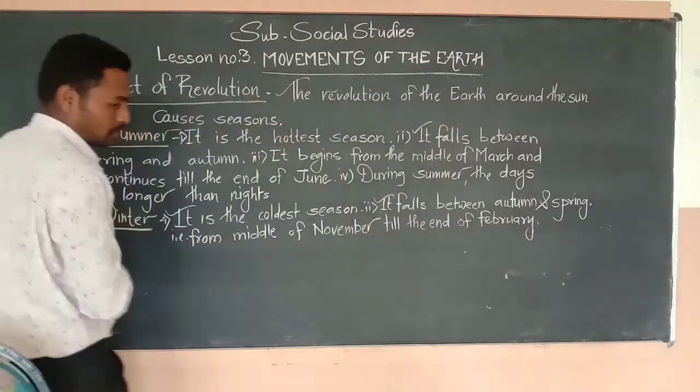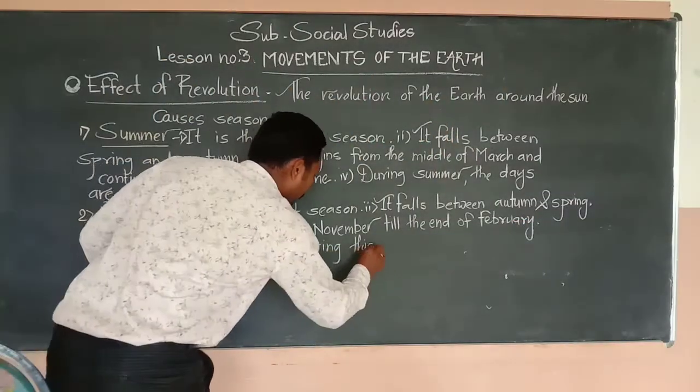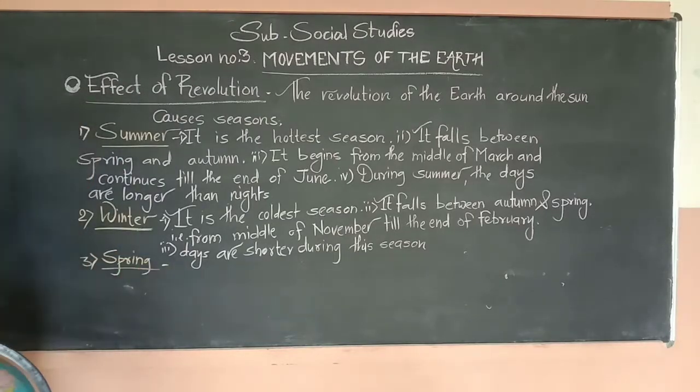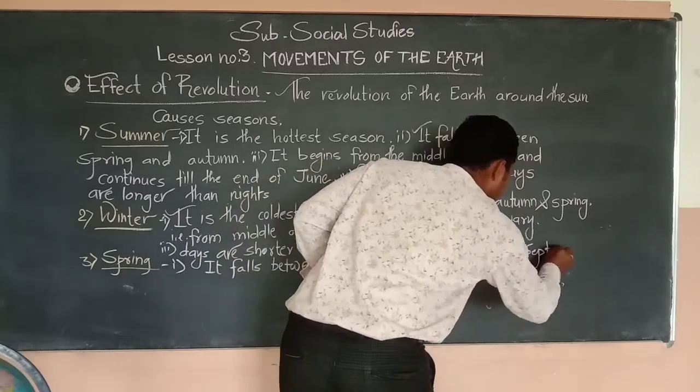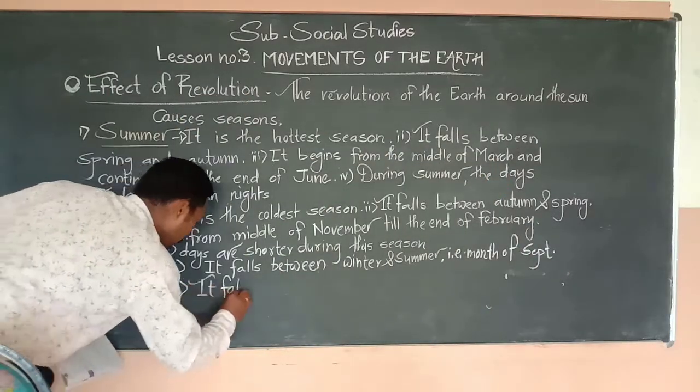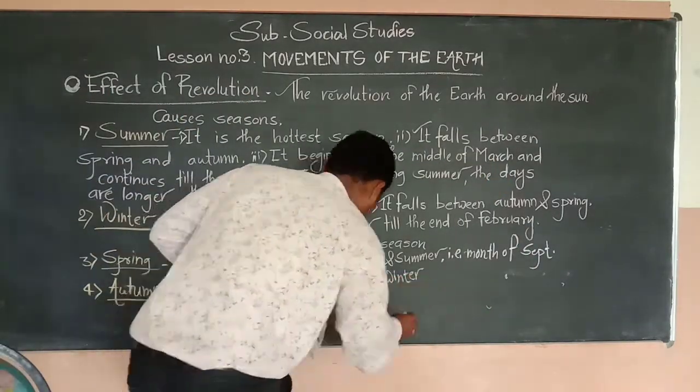Next, spring, it falls between winter and summer. It remains for the months of February and March. The length of the day increases as the season progresses.